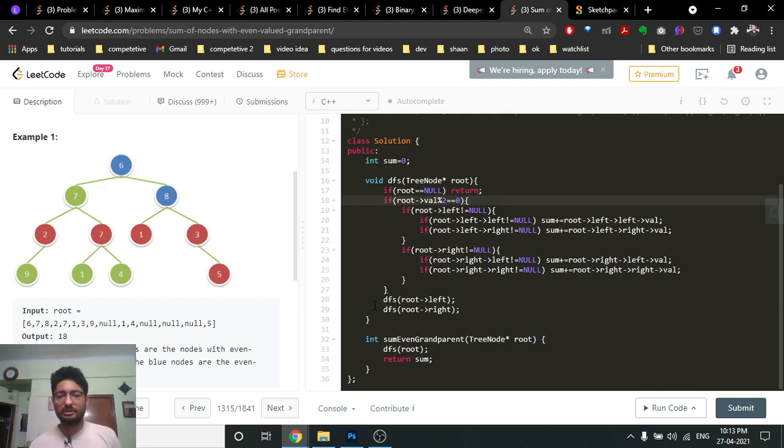If it is not even, we just do the same thing. We just recursively call the DFS function again for the left and the right one. It's just like traversing the tree with DFS in pre-order traversal, where we do the processing, then the left and the right. Okay. And yeah, that's the whole solution for this problem.